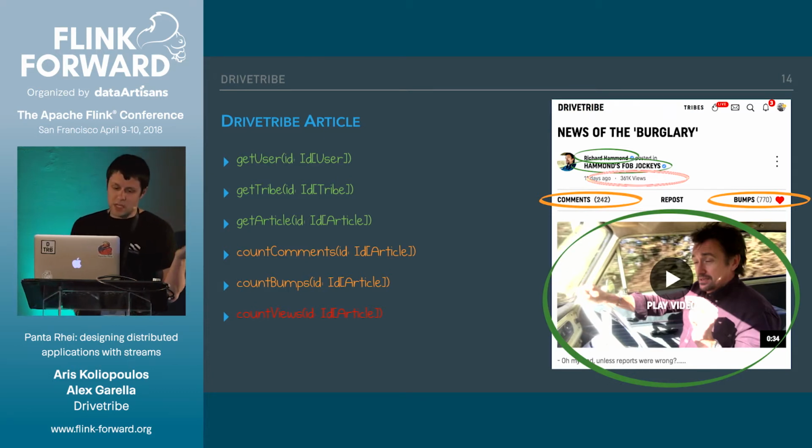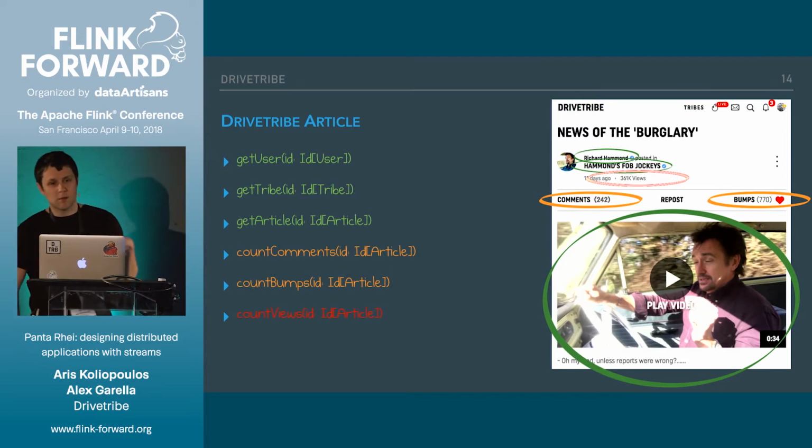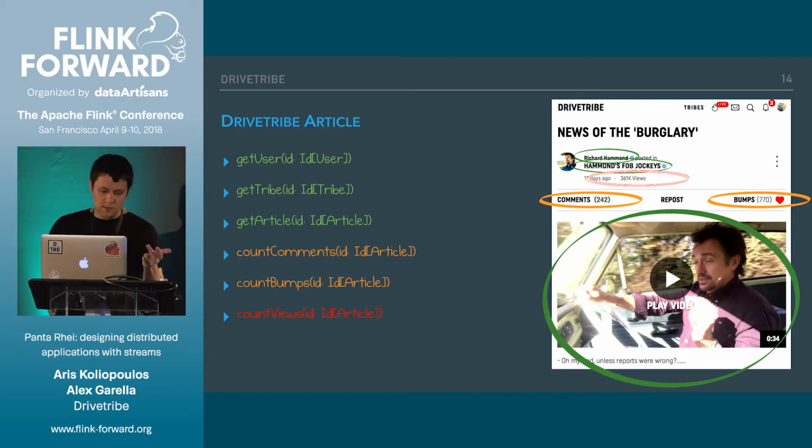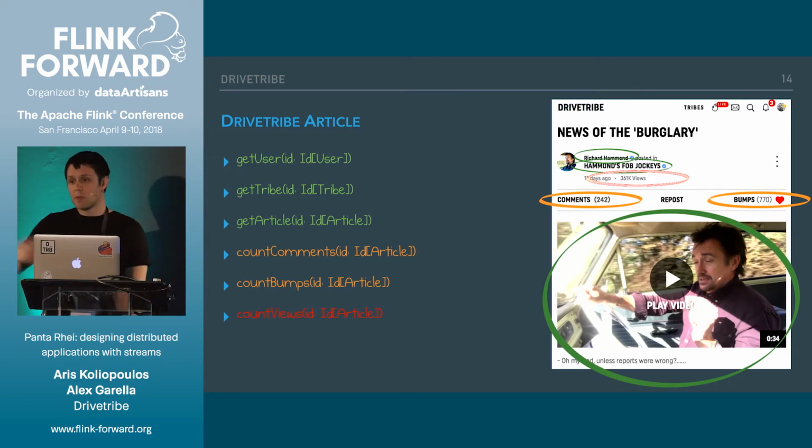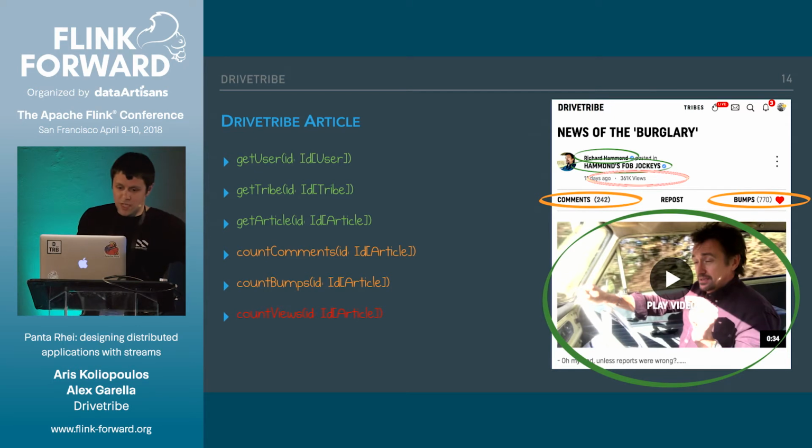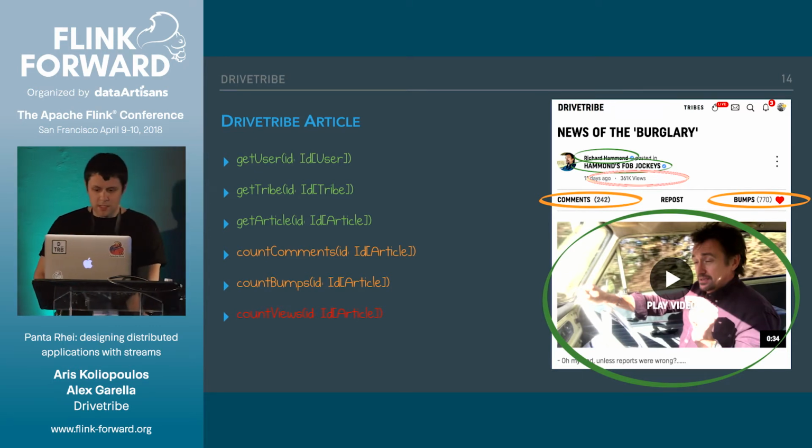We'd have to do 3 GET queries to get the user, tribe, and the article. Those are simple key-value accesses, and that would be fairly quick on any kind of database. But then we'd have to perform 3 count queries, and especially for the views, if we have 360,000 for this particular instance, and we have 1 million of those, you see how we have a gigantic table, and in most cases that has a linear time complexity to compute, which can be very expensive.